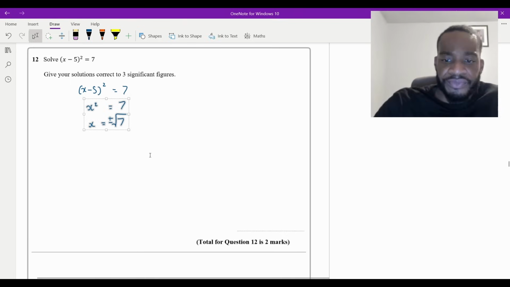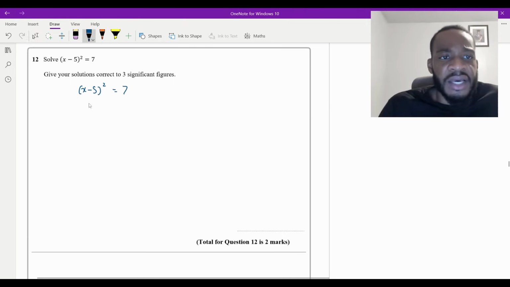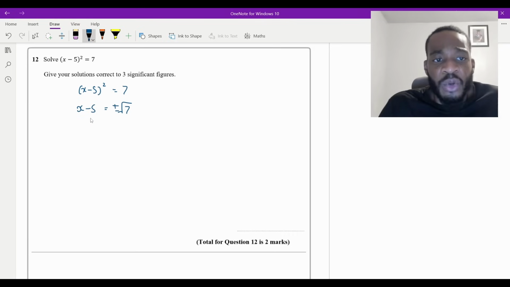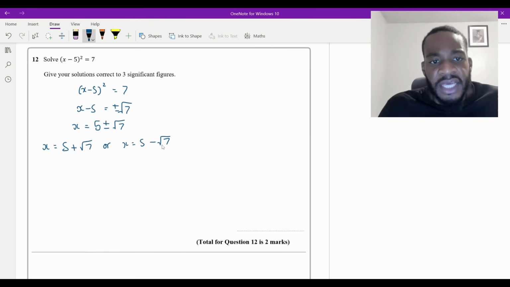So I'm going to rub this out. If I square root both sides, then x minus 5 is going to equal the square root of 7 with a plus or minus, isn't it? And now to get the answer, remember, we're looking for x. It's just going to be x is equal to, that's a negative 5, I'm going to put it onto the right by adding it, but I'm going to put it in the front, so it's positive, and then plus or minus root 7. So you have 2 answers. You have either x is equal to 5 plus root 7, or x is equal to 5 minus root 7. And these two are going to be the answers.